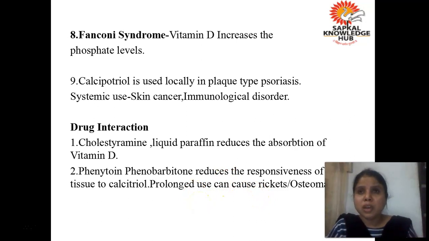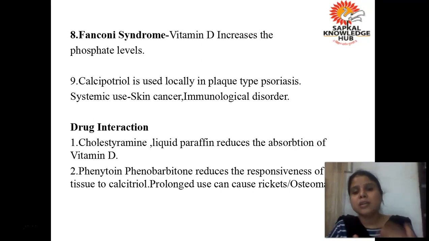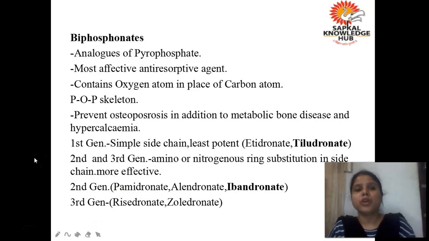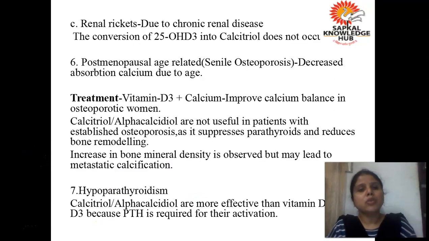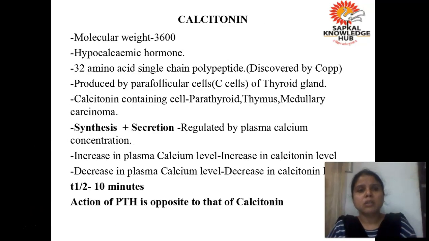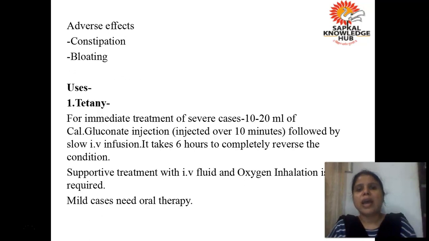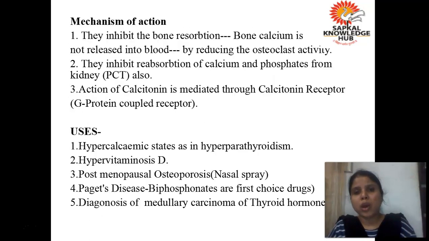This means calcitriol is present, your tissue is there, but the tissue is not responding to the calcitriol. It is not able to utilize that calcitriol. As a result, the person may suffer from rickets and osteomalacia if you use these agents for a prolonged period of time. So this is about vitamin D, calcitonin and calcium. I hope you have understood this.